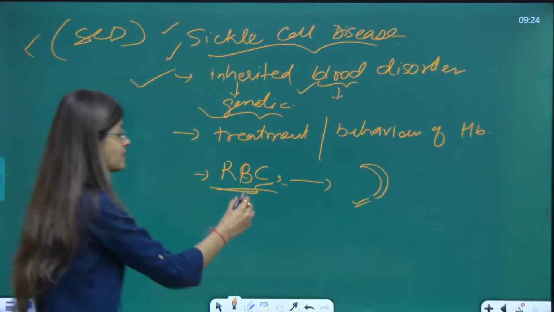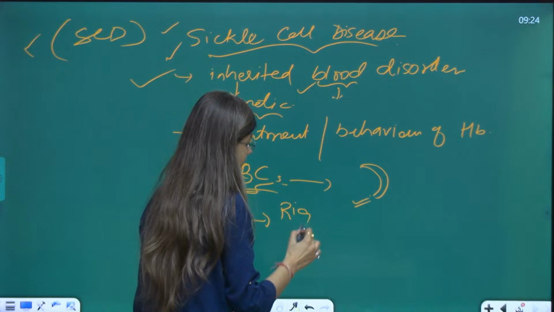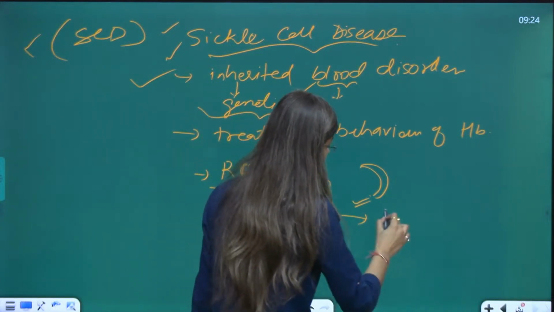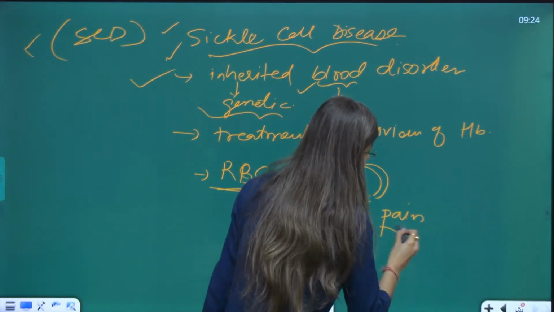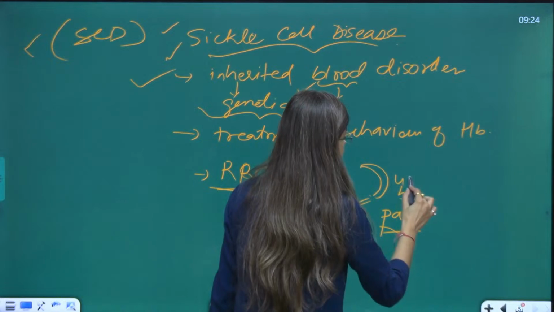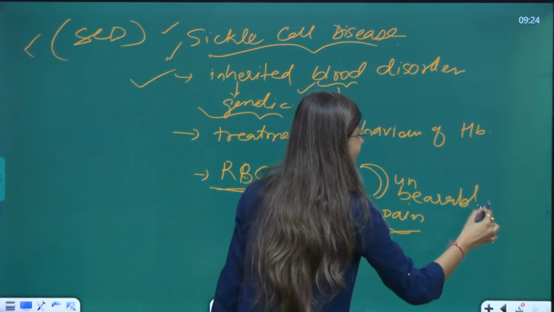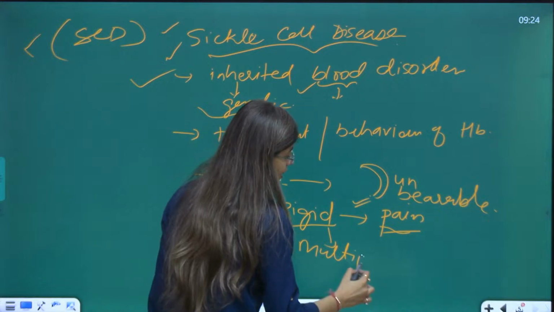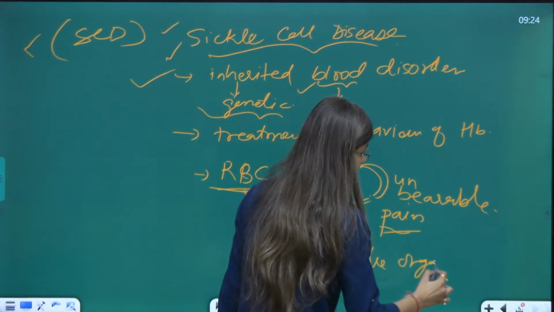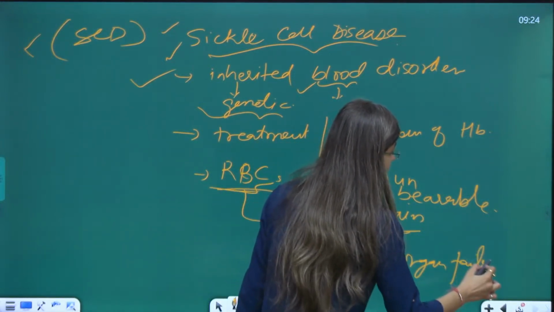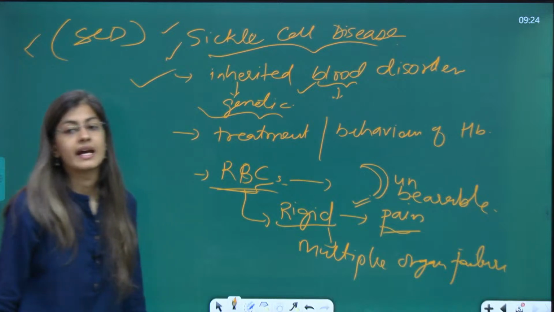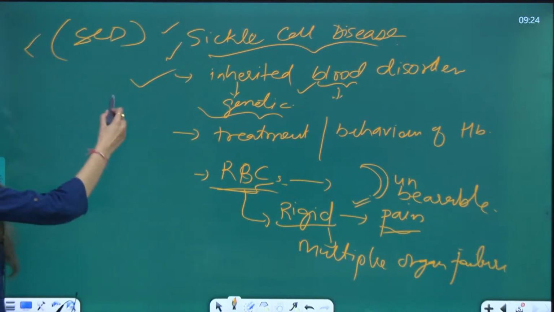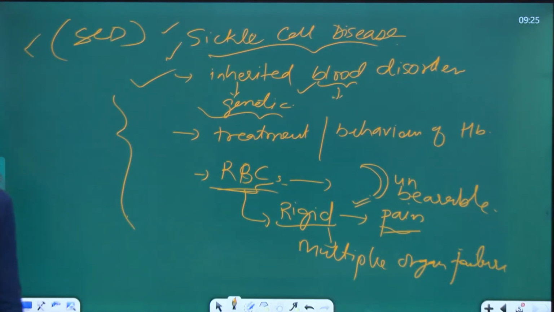And RBCs become rigid, which causes unbearable pain in the body and can lead to multiple organ failure, right? This is overall the sickle cell disease.